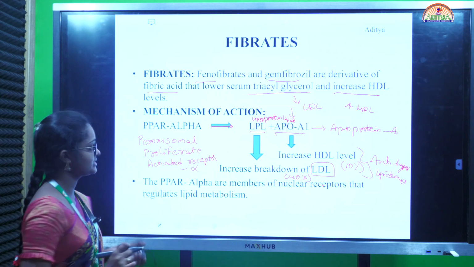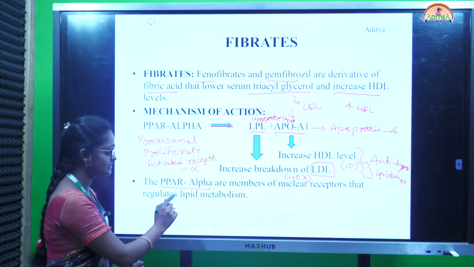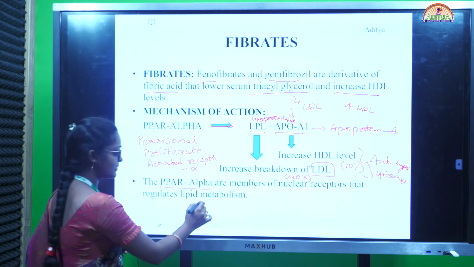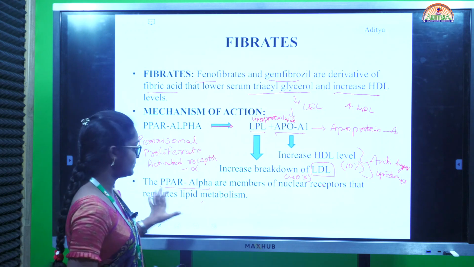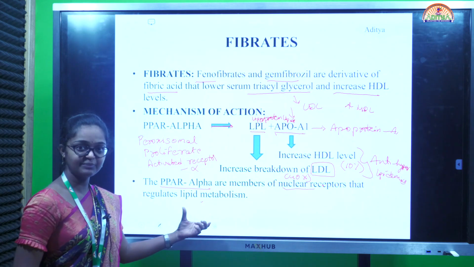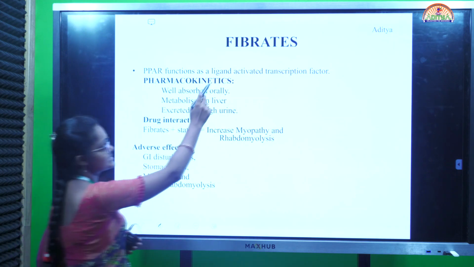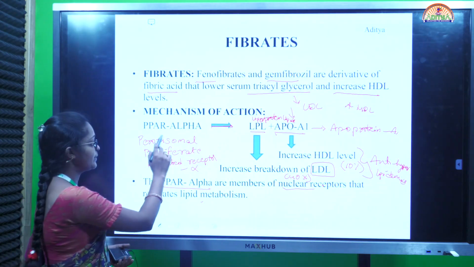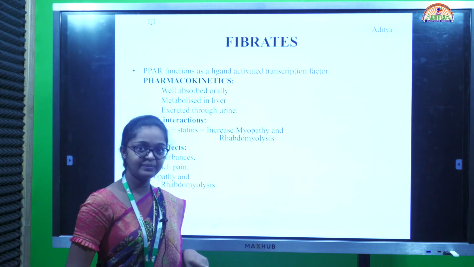Okay, this is the mechanism of action involved in fibrates. The PPAR alpha, peroxisome proliferator-activated receptors, are members of nuclear receptors that are present in lipid metabolism. We are decreasing the lipids now. So, PPAR are members of nuclear receptors that regulate lipid metabolism. Next, PPAR functions as a ligand-activated transcriptional factor. That means PPAR is one of the ligands. It activates the transcriptional factors, that means LPL and the apoprotein.